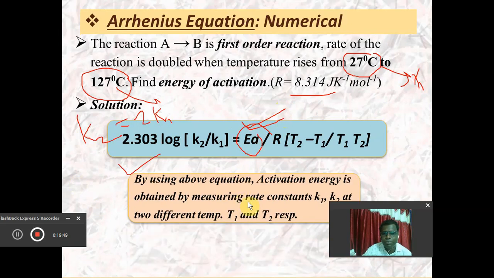By using the above equation, the activation energy can be obtained by measuring the rate constants k1 and k2 at two different temperatures. The simple thing is that we put k2 as 2k1, so k1 and k1 cancel, and we only have to see the log of 2. We will discuss this numerical in the next part of the video, and we will also discuss other theories that explain the rate of reaction, like collision theory or transition state theory.